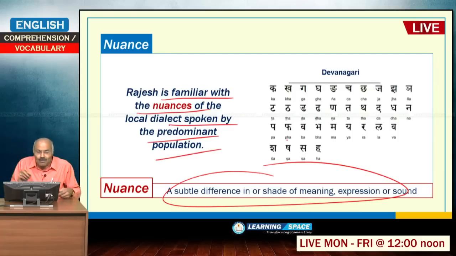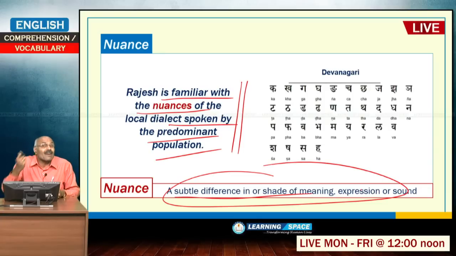So, in finer details you can say, to understand the difference minutely between one thing and the other thing, in that context this nuance is used. So, Rajesh is familiar with the nuances of the local dialect spoken by the predominant population. So, nuance is used basically to indicate subtle difference or shade of meaning.